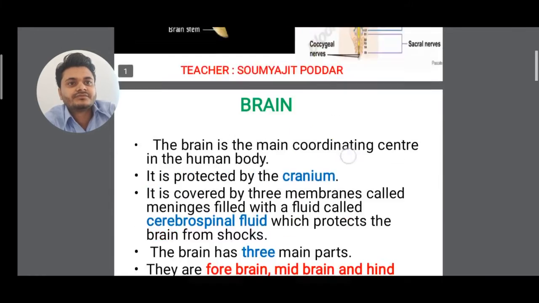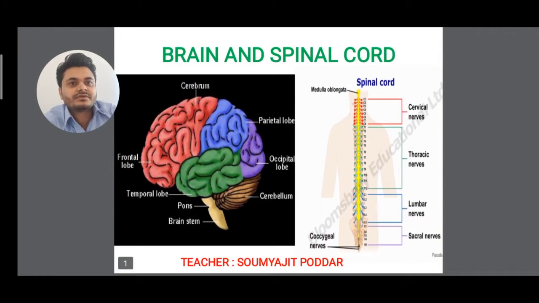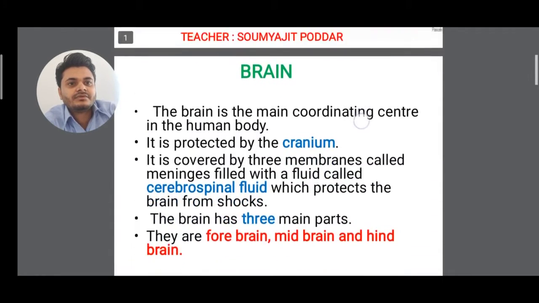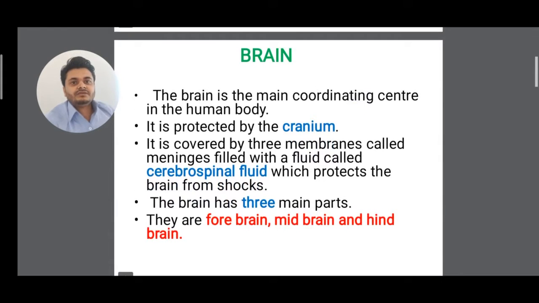Now see. Brain. What is the brain? The brain is the main conducting center in the human body. It is protected by what? Cranium. Clear? It is protected by cranium. It is covered by three membranes called meninges. So top portion is the cranium. It is also called brain box.